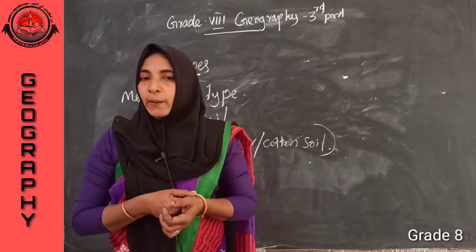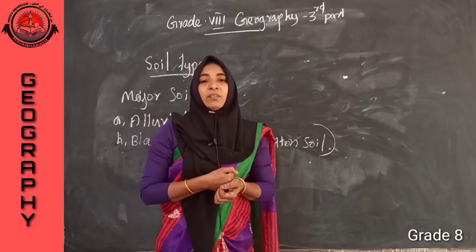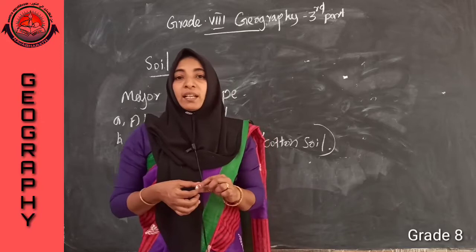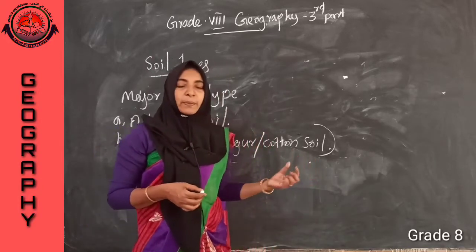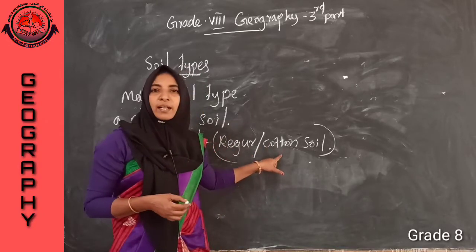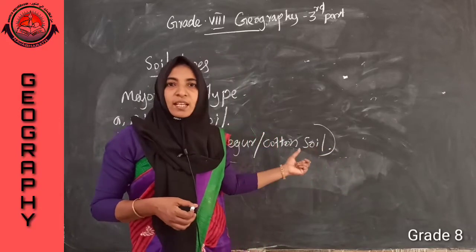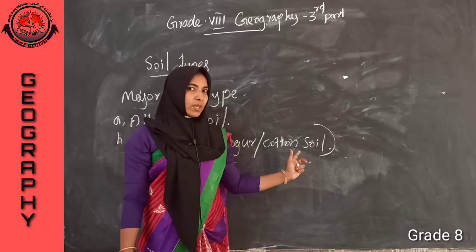Listen, which are the peculiarities of cotton soil? It is very fertile soil, rich in minerals. Then it is formed from igneous rocks. It is very suitable for cotton cultivation. That is why it is also known as cotton soil.